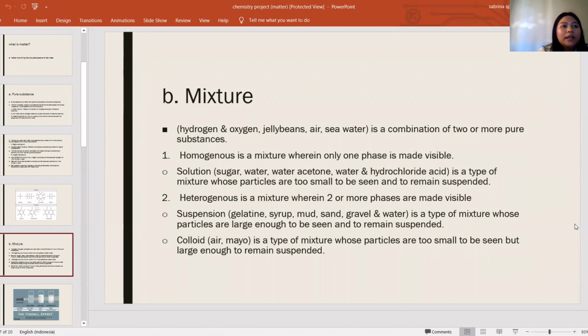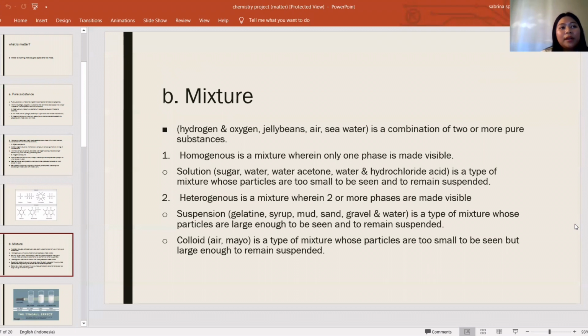The first one is homogeneous. Homogeneous is a mixture wherein only one phase is made visible. There is solution. Solution is a type of mixture whose particles are too small to be seen and to remain suspended. The examples for solution are sugar and water, water and acetone, and water and hydrochloric acid.